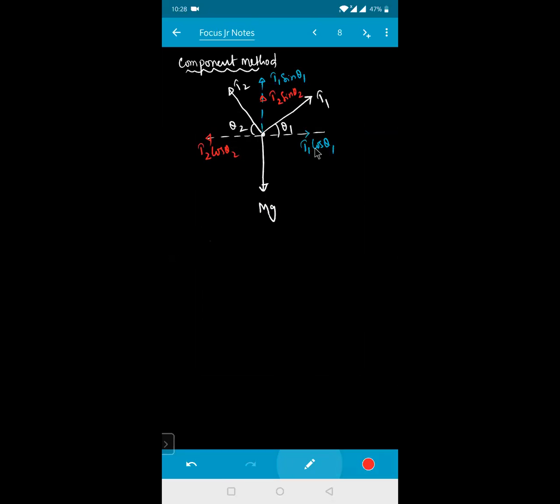Yes, sir. See, all the horizontal forces: T1 cos theta 1 must be equal to T2 into cos theta 2. This is your one equation. Along the y-axis, you tell me what are the forces. Along the y-axis, if I am writing the relation, T1 into sin theta 1 plus T2 into sin theta 2 must be equal to m into g. This is your equation number 2.